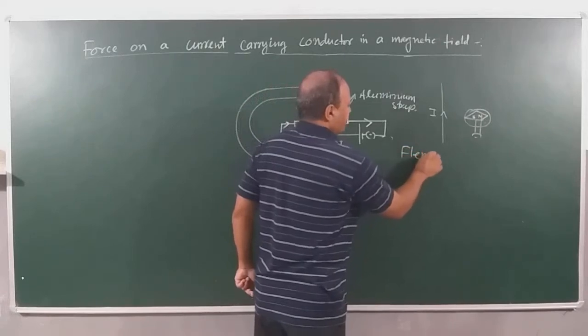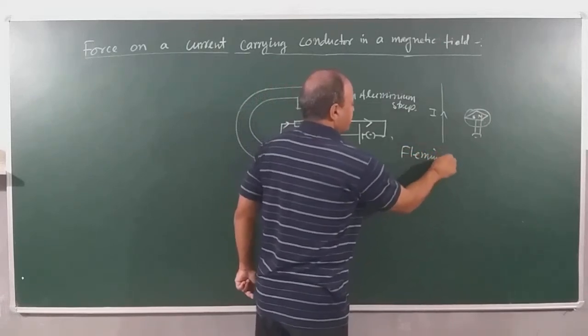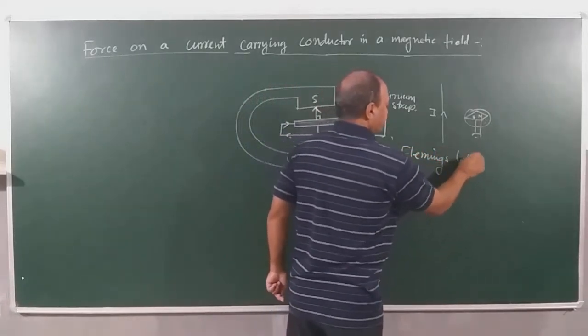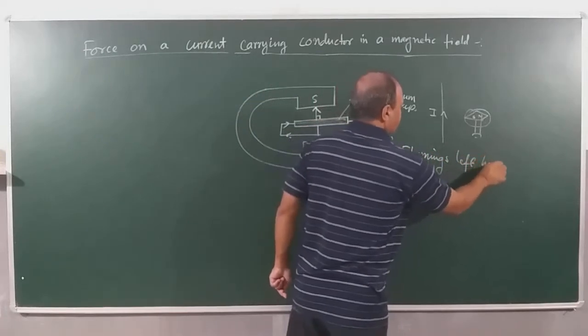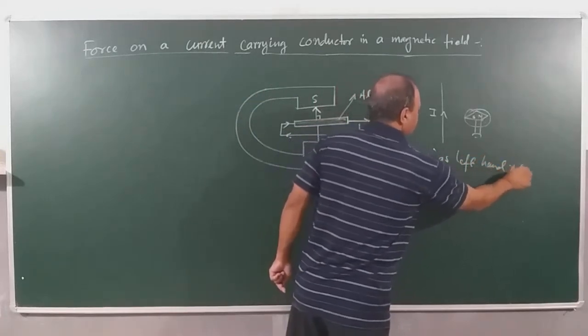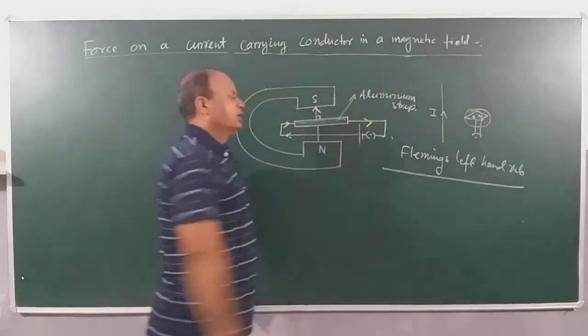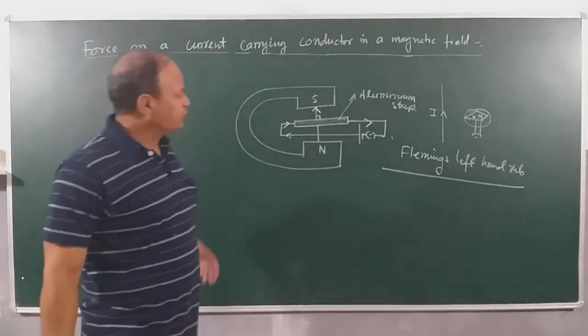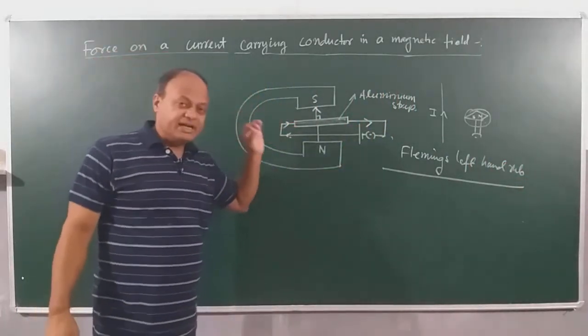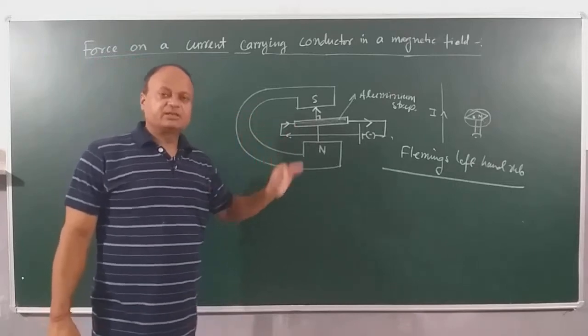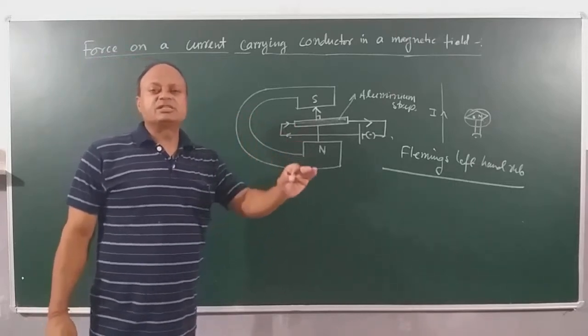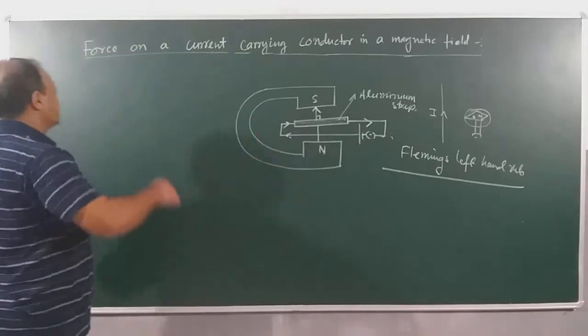Fleming is the name of a physicist, a scientist. Fleming's left hand rule, right? So we conclude that when we place a current carrying wire in a magnetic field, then it experiences a force, right? So let's write it here.